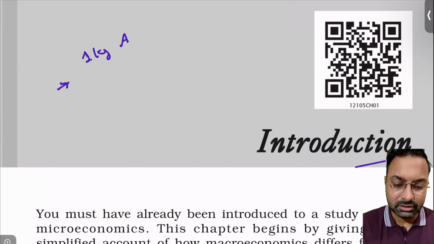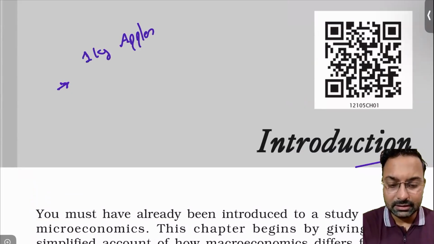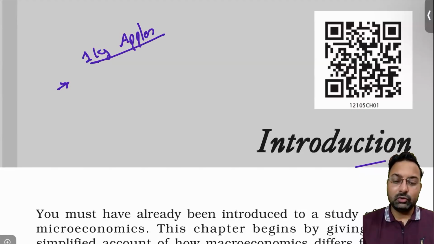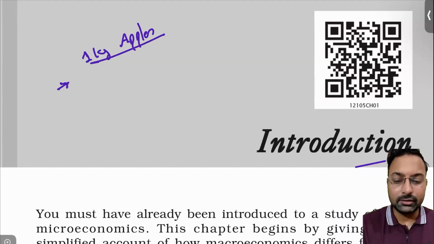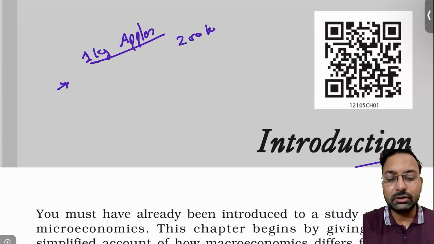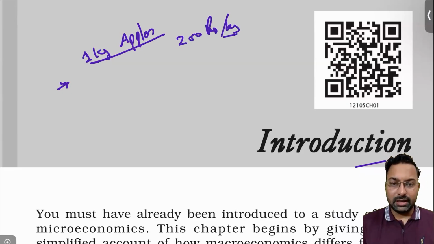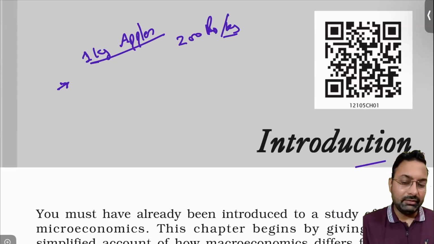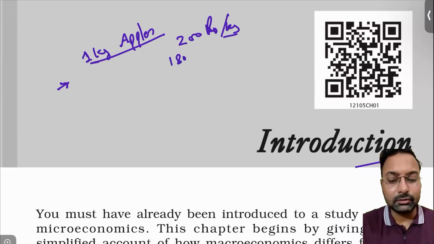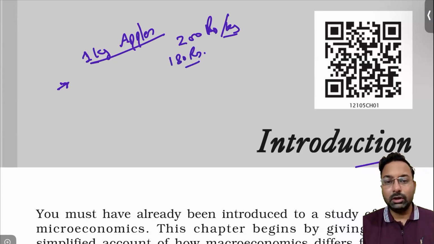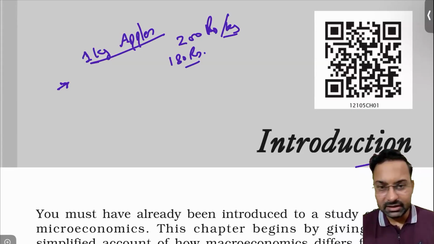Suppose we are going for apples, and the vendor may be saying 200 rupees per kg. You may be saying, no, I will give 180 rupees, but the vendor is saying 200.